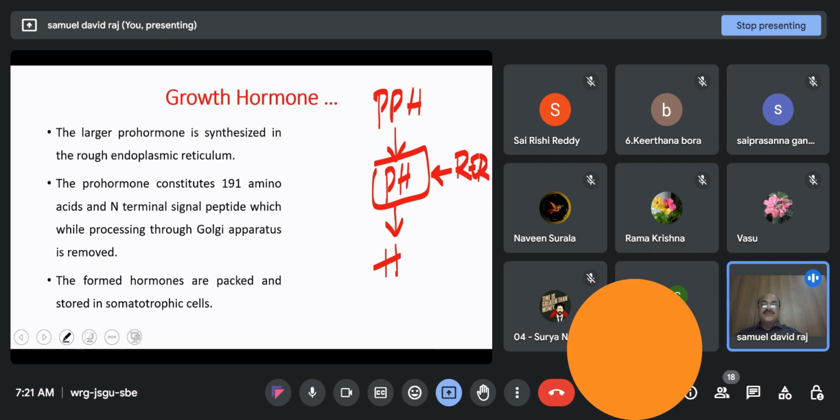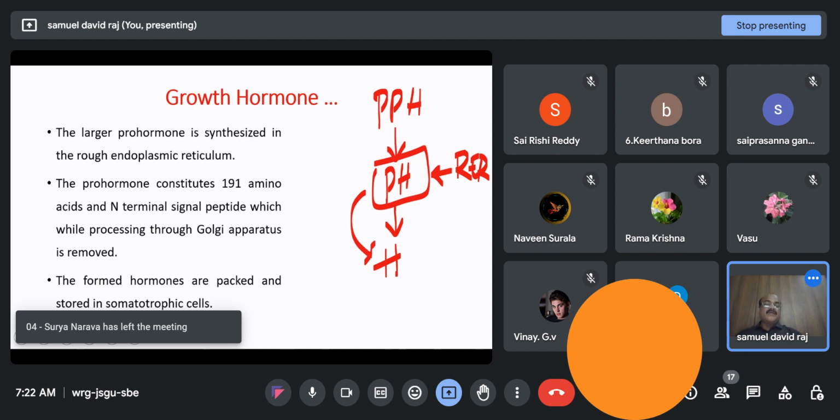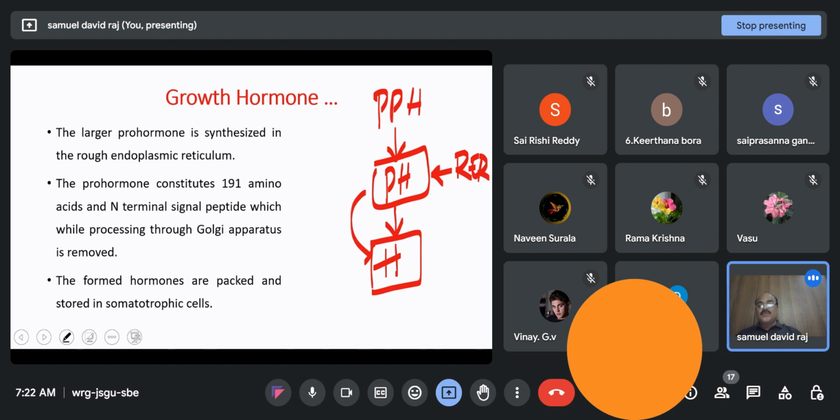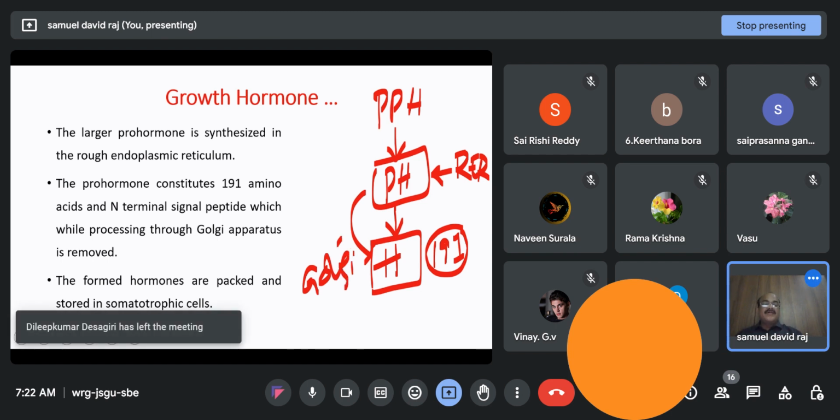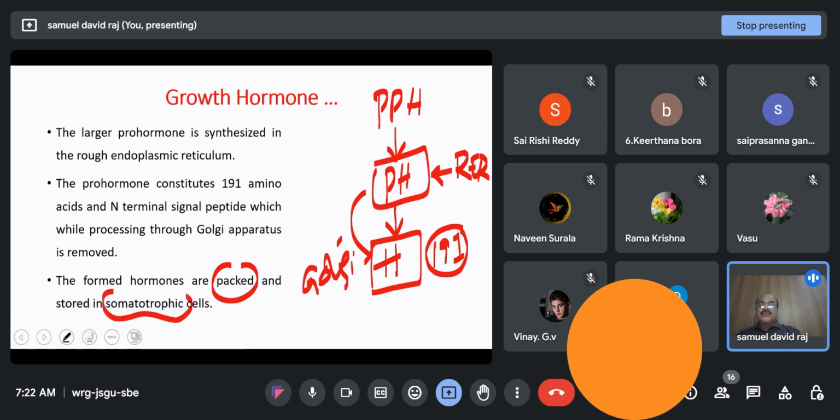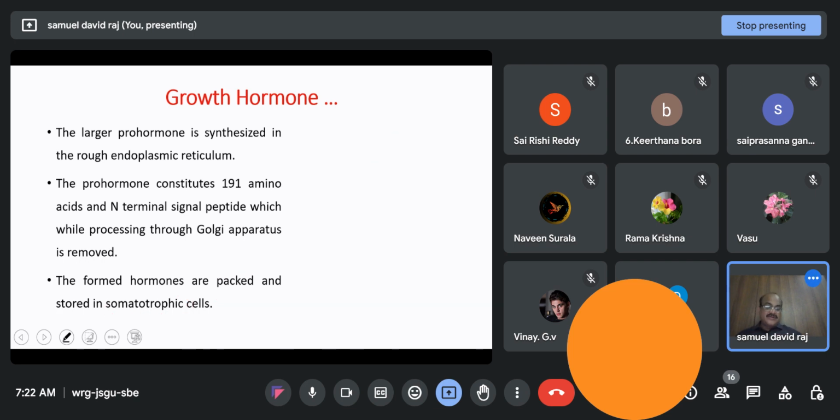From there it goes to the Golgi apparatus for further processing, that means removing certain amino acids so that it becomes the active hormone, comprising 191 amino acids. This entire part takes place in the Golgi complex, where the hormone is packed and stored in somatotrophic cells until they are stimulated by a releasing hormone from the hypothalamus.